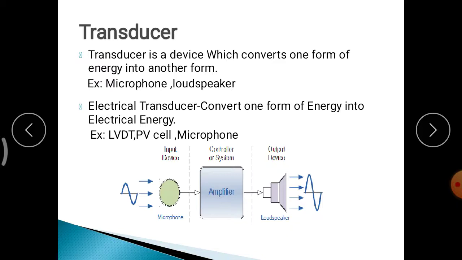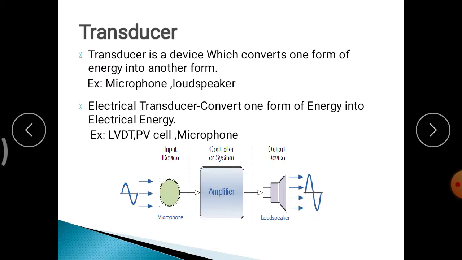For the loudspeaker, an amplifier circuit will be there, and an amplifier circuit will not work on sound energy. You have to give the signal in electrical terms only, so the microphone converts sound energy to electrical. Then after amplification, in the loudspeaker, the electrical energy is converted again to sound energy. That is done by your loudspeaker.